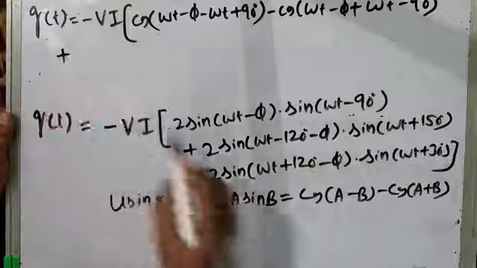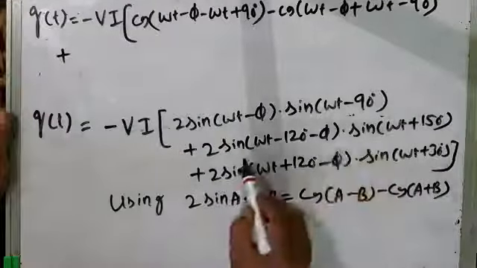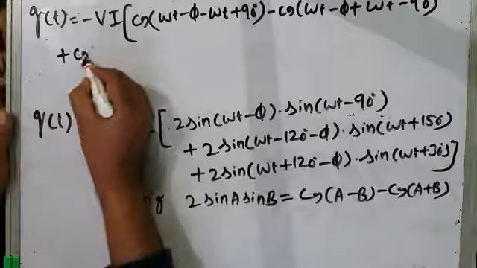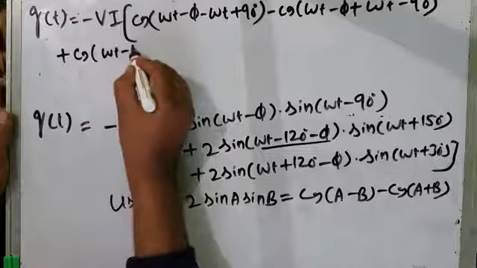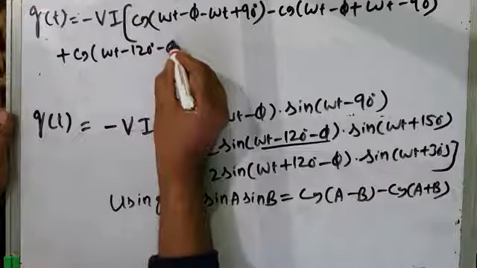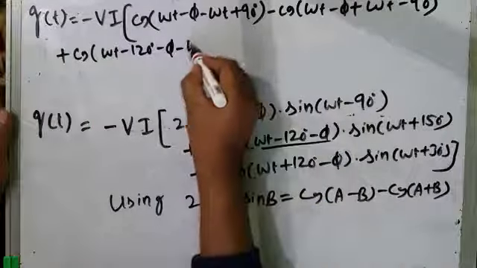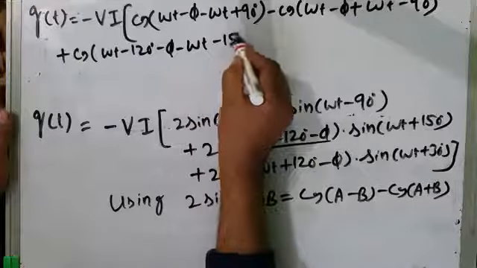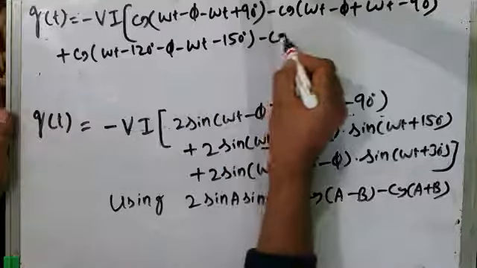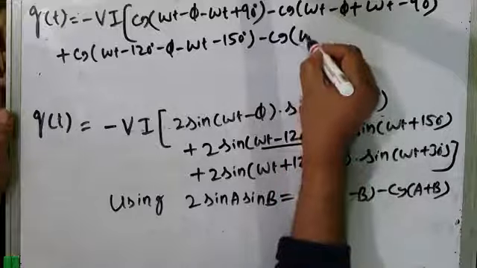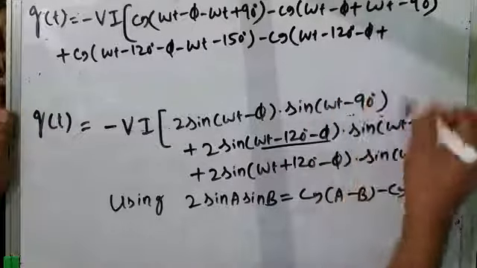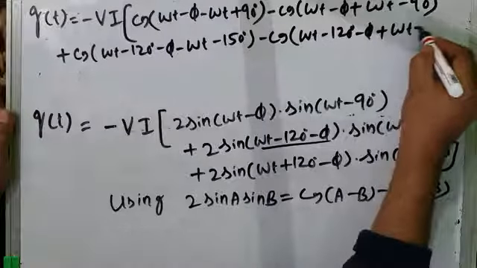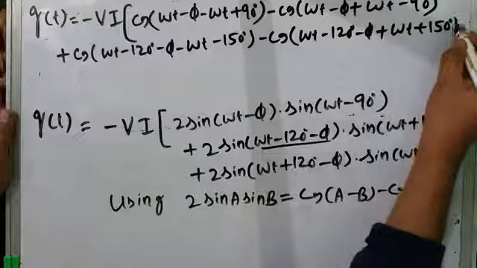Then plus, this is again 2 sine A sine B, that is cos of A minus B. Cos of A is omega t minus 120 degrees minus phi, minus B is minus omega t minus 150 degrees. Minus cos of A plus B: A is omega t minus 120 degrees minus phi plus B is omega t plus 150 degrees. Okay, that is the second term.